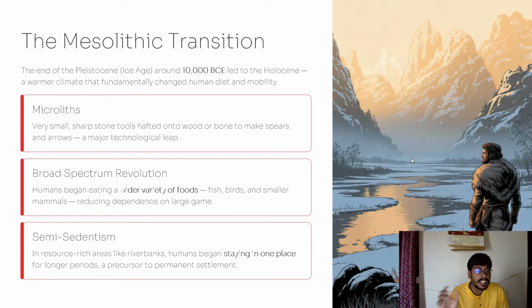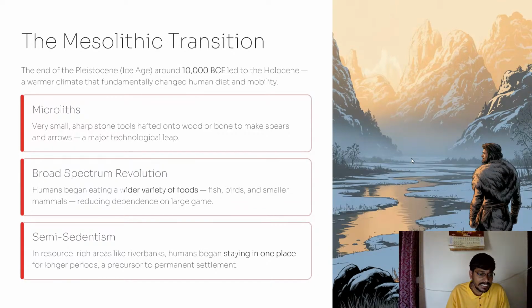And the broad spectrum revolution. Humans began eating a wider variety of food that includes fish, birds, and smaller mammals, reducing dependence on large game. So in the Mesolithic age, food habits also changed. Based on the changing climatic conditions, people started eating a variety of foods like fish, birds, smaller mammals. Dependency on large animals decreased during this time.